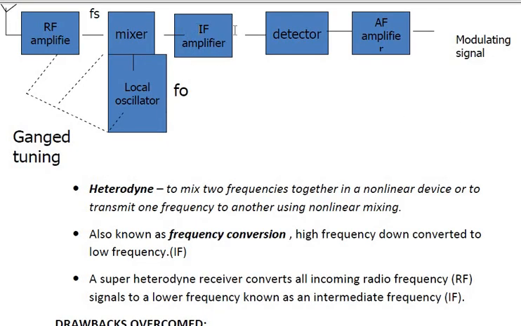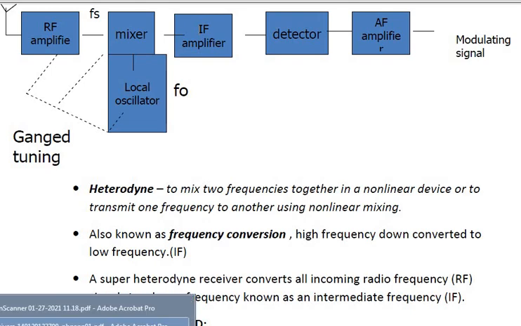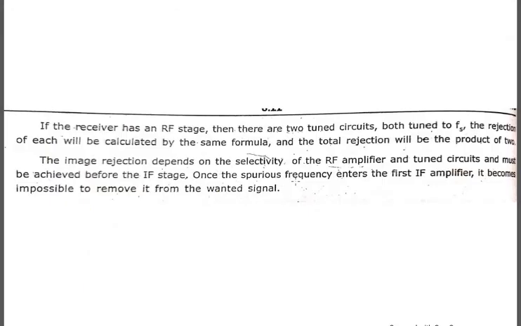So this is your image frequency. Before we go to the image frequency, at this end only we have to do all these rejection parts. You have to properly select your RF amplifiers and tuned circuits that we will be using over here. Then after removing your image frequencies, you give it to your IF amplifiers, correct? Once the suppressed frequency, the unwanted frequency, enters the first IF amplifier, it becomes impossible to remove it from the wanted signal. Wanted signal is nothing but your message signal, the original signal that has to be received at the output, correct?